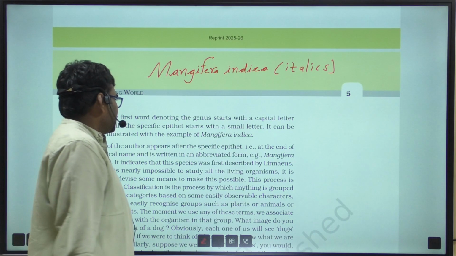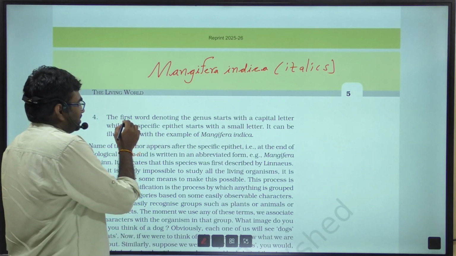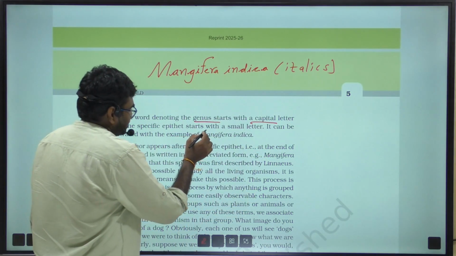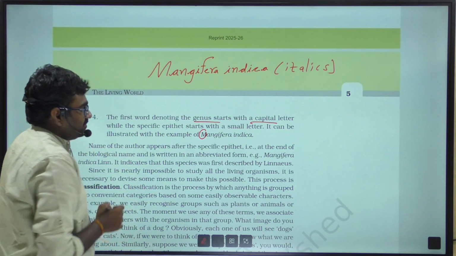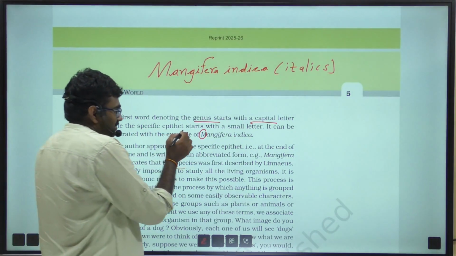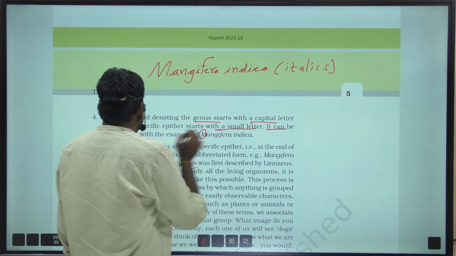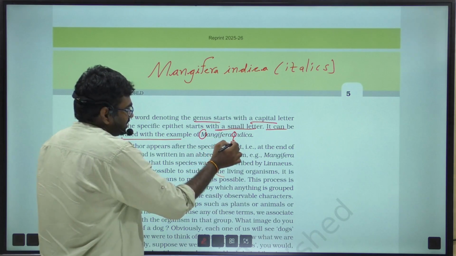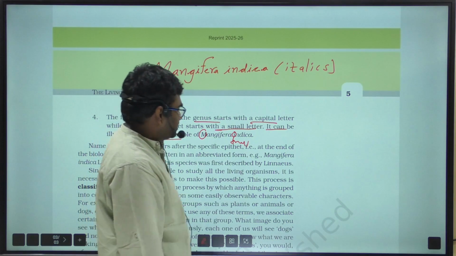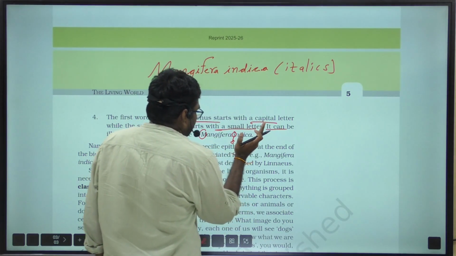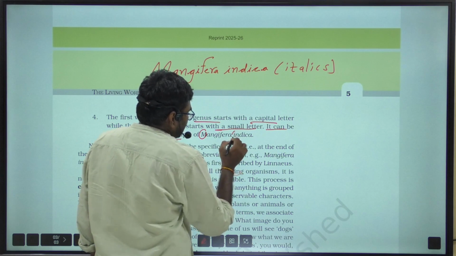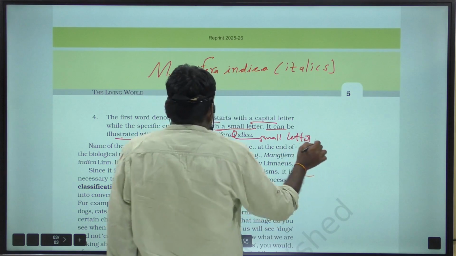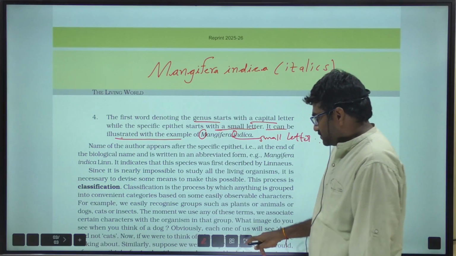And the fourth point is that the first word denoting the genus starts with a capital letter. So always the first letter starts with a capital, while the specific epithet starts with a small letter. It can be illustrated with the example Mangifera indica. In the species, indica, the i is a small letter, right?